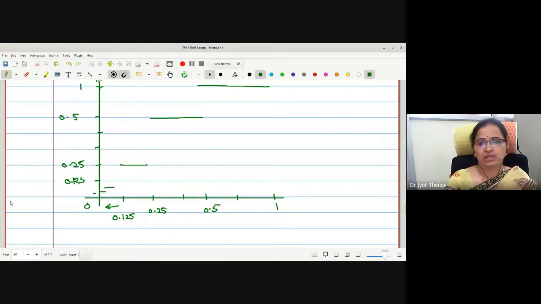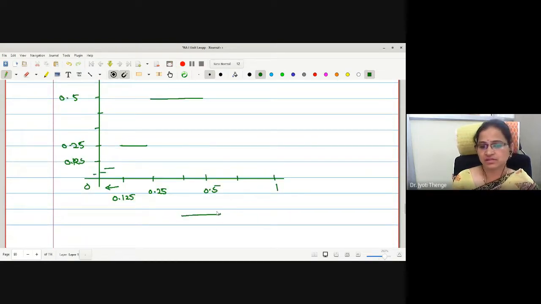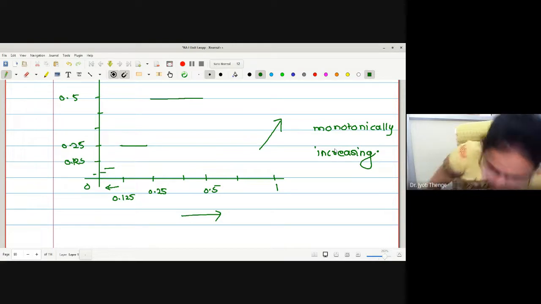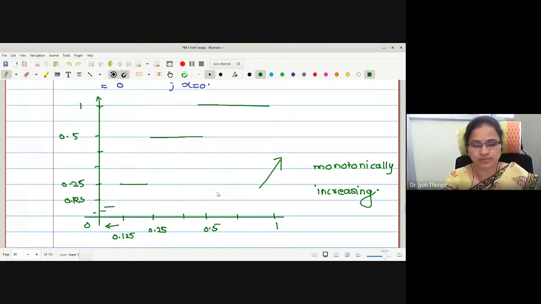Is it okay? Therefore, looking at this function, as you increase the value of x, the function value also increases. Therefore, may I say this is a monotonically increasing function. Monotonically increasing function. Is that okay? Whether the function is continuous?